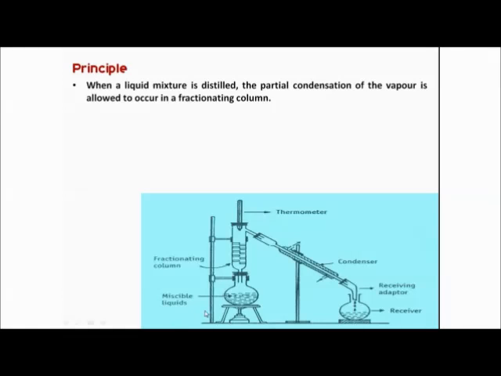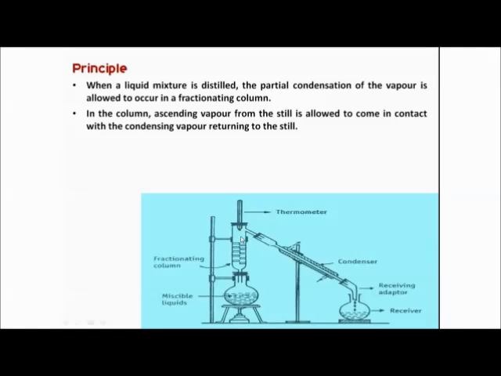Moreover, in this column, ascending vapor from the still, this is the still, right, is allowed to come in contact with the condensing vapor returning to the still. The ascending vapor is coming here and will come in contact with the condensed vapor,